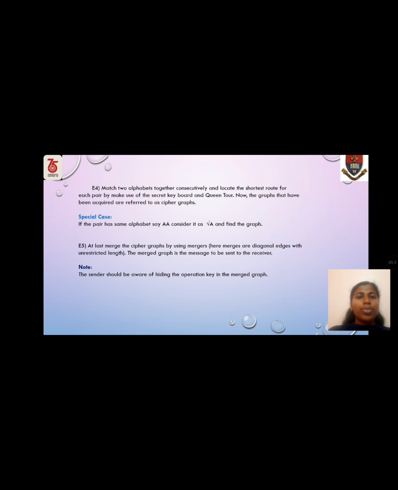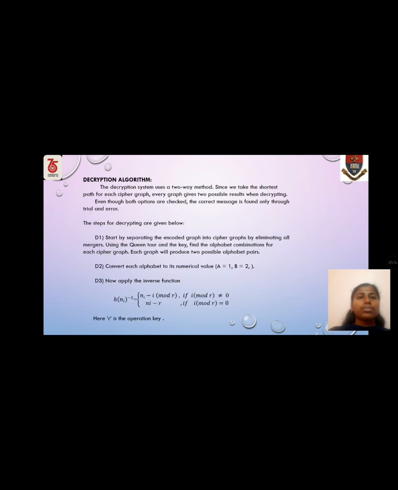Step 5. At last, merge the cipher graphs by using merges. Here merges are diagonal edges with unrestricted length. The merged graph is the message to be sent to the receiver. Note, the sender should be aware of hiding the operation key in the merged graph.